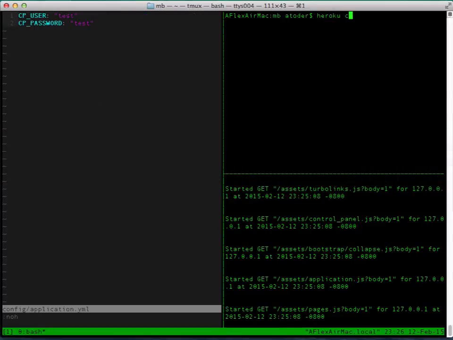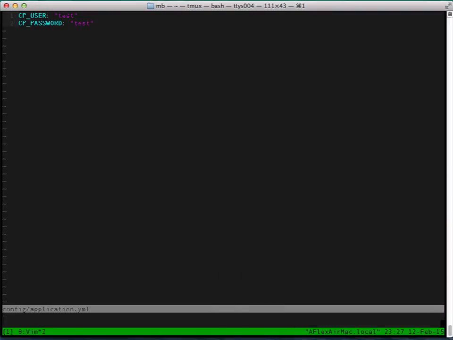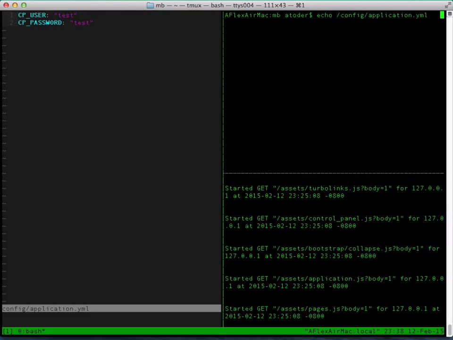If you want to push to Heroku, you have to set those variables manually, like heroku config:set CP user equals whatever you want the username to be, and CP password equals whatever you want the password to be. Make sure you set those external variables for your Heroku configuration. And in fact, we don't need this file in our GitHub or on Heroku, so we're going to add it to gitignore. That way, no one will be able to access that application file and see our username and password.